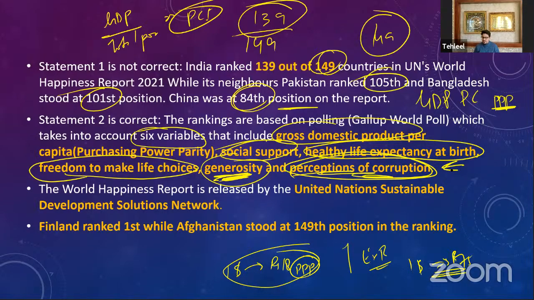The World Happiness Report is released by the United Nations Sustainable Development Solutions Network, UNSDSN. Finland is the country that has ranked first in this World Happiness Report, and Afghanistan is the country that stood last, at 149th position.